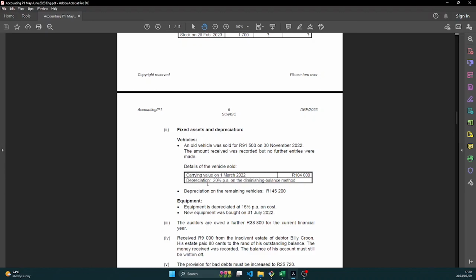So you should remember that with the diminishing balance method, you calculate depreciation on the cost minus the accumulated depreciation, meaning you calculate the depreciation on the carrying value. So we are so lucky now, they've already given us the carrying value. So we're just going to take that carrying value and multiply it by 20% and multiply it by the 9 months that we used this vehicle before we sold it.